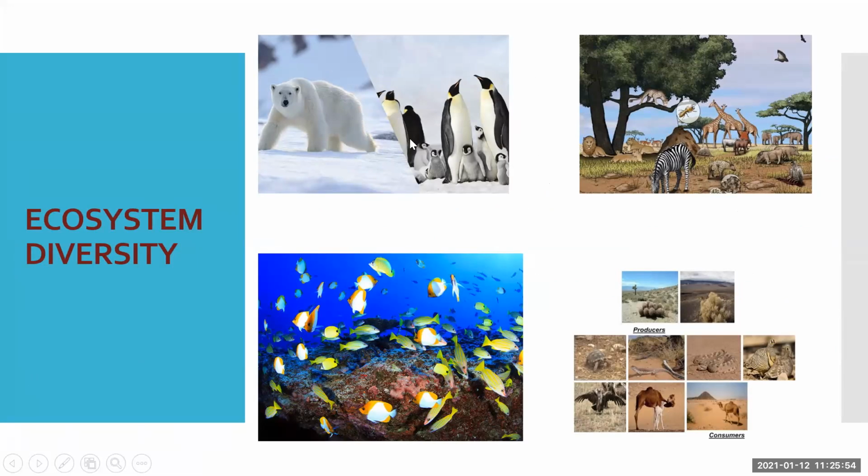So you will find different plants, different animals, and their interaction, their temperature, soil. Again, you will find different temperatures over there. This is an aquatic ecosystem. This is a desert. You will find different living animals over there, different plants there. So this is diversity, a variety of ecosystems you will find. These are the examples of ecosystem diversity.